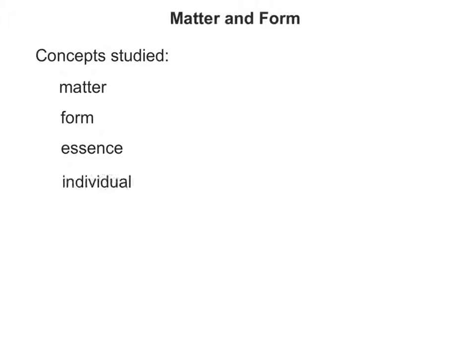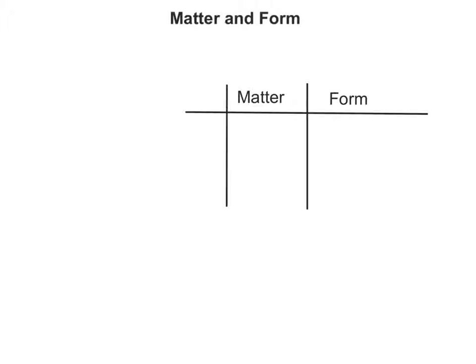Today we are going to study the concepts of matter, form, essence, individual, species, genus, and aggregate. Everything that exists has both matter and form. For example, when we talk about animals, we consider the body of the animal its matter and the soul its form.